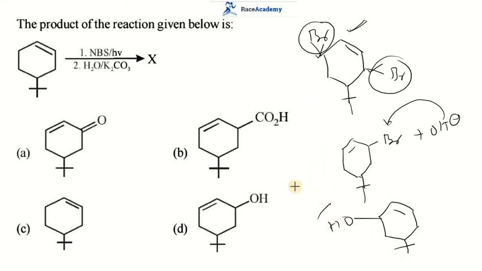So it matches with our fourth option. The first step is bromination with N-bromosuccinimide at the allyl position, and the second step is hydrolysis in the presence of potassium carbonate. So our fourth option is the right option for this question.